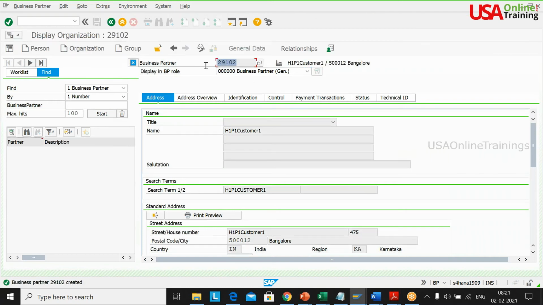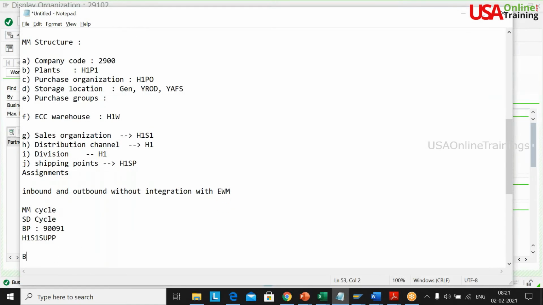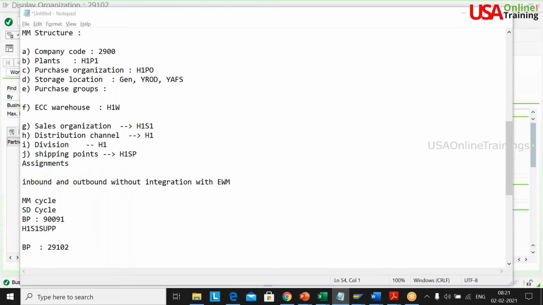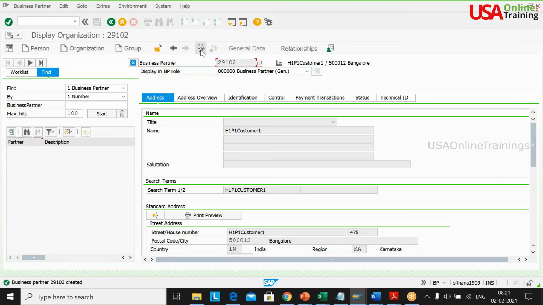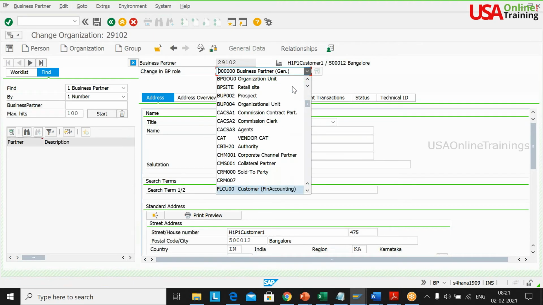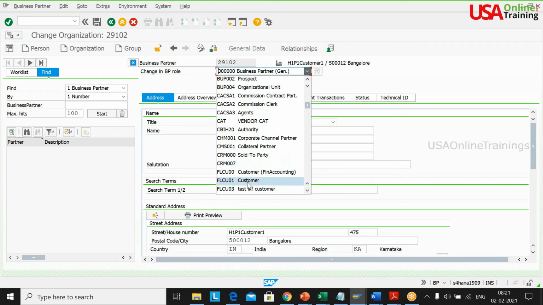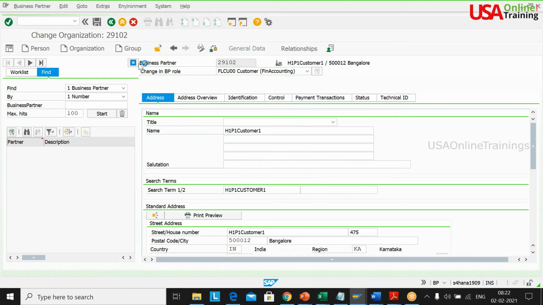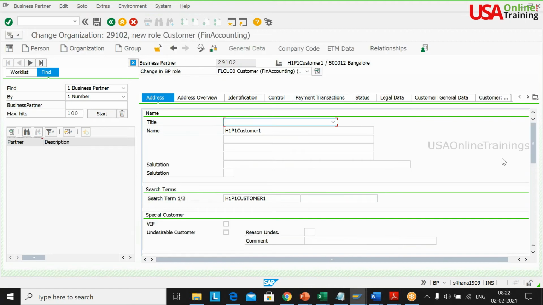Okay, now go to the change mode and select FLCU00. I'm not going to create any custom business partner roles. This is a standard role SAP has given, so we'll use this one only.